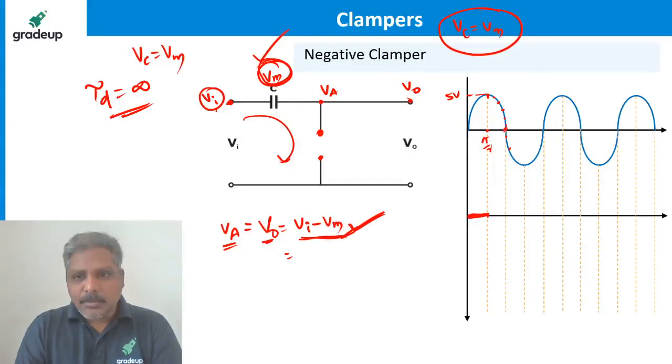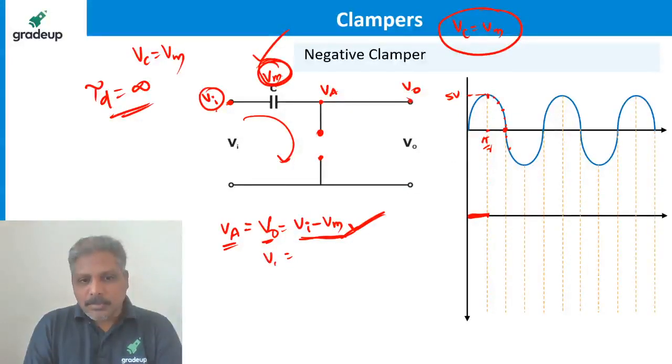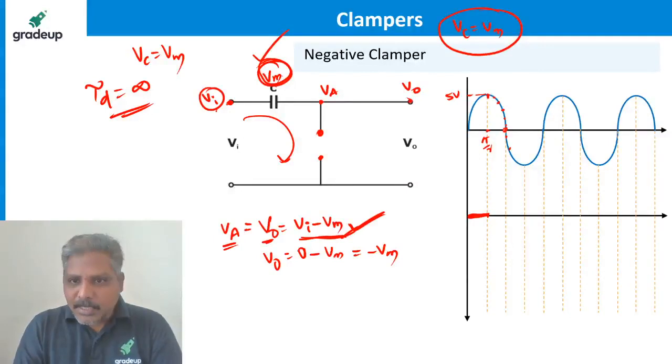Let me say the input is equal to this one, Vm. Then what is going to be the output? Vi is equal to 0, we are saying. So Vi is 0. So what is the capacitor voltage? It remained as Vm. So what is the output? Minus Vm. So corresponding to this value of input, the output is going to be 0 minus Vm, somewhere here. Let's call it minus Vm.